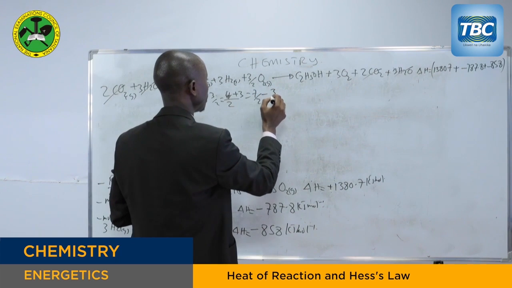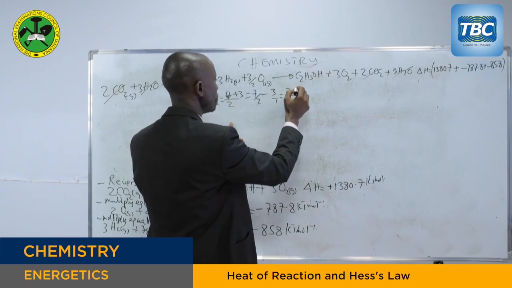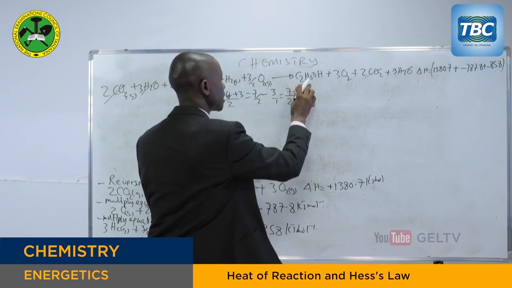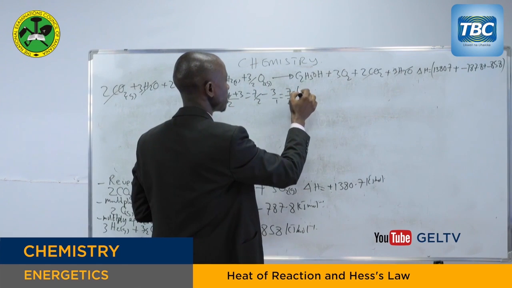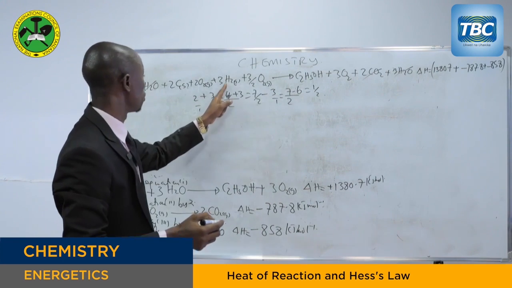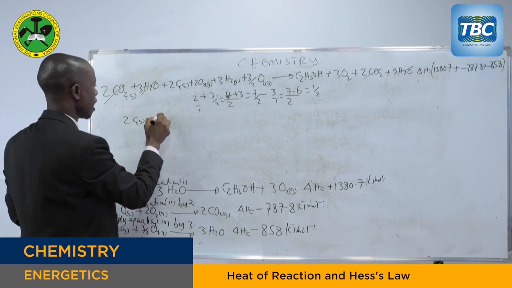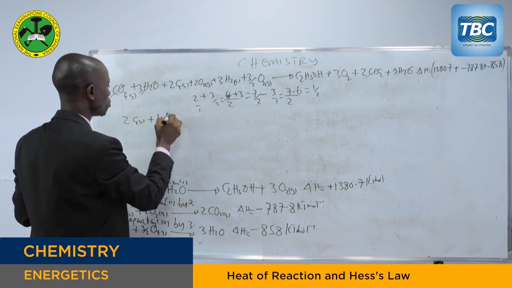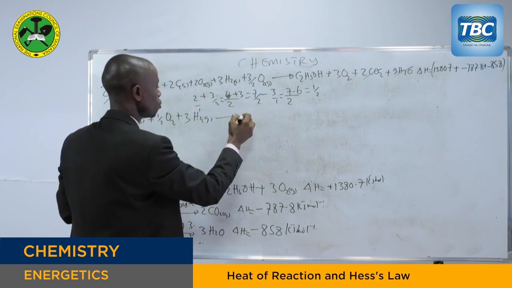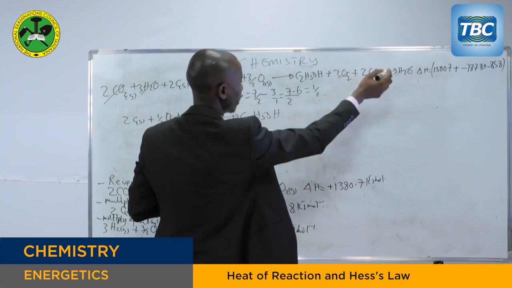So you subtract the 3. When you subtract it there, what are you going to get? Here is 2. That means 7 minus 6 is equal to a half. So you are going to remain with a half oxygen on this side. So here it will be 2 carbon solid plus a half oxygen gas plus 3 hydrogen gas equals ethyl alcohol. Ethyl alcohol. This one will cancel.